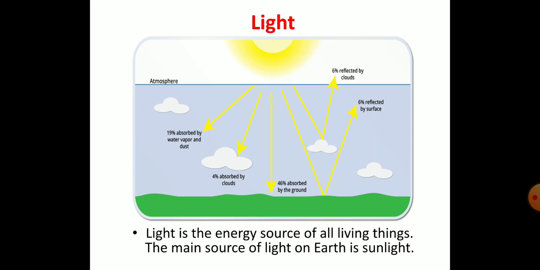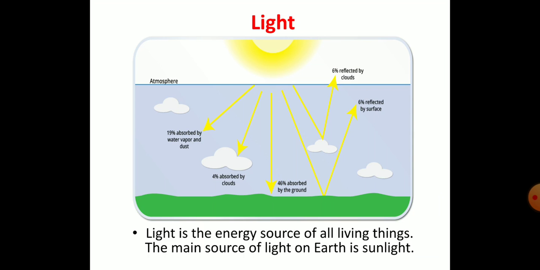The first factor is light. Light is the energy source for all living things in the environment or in nature. Whatever the solar radiation, the radiation coming from the sun, acts as one of the very important sources of nature, because all producers require the solar or radiant energy for production.